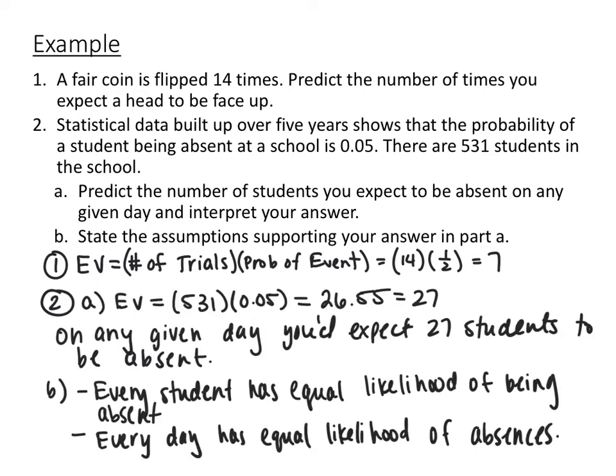So for the expected value, in this case, the number of trials is how many students there are. So there's 531 trials or students, and the probability of any one student being absent is 0.05. If you multiply those two together, you get 26.55. You could leave it that way because it's an expected value, but if you round that to the nearest whole number, because you can't have 0.55 of a student, you'd expect 27 students to be absent on any given day. So that's the expected value.